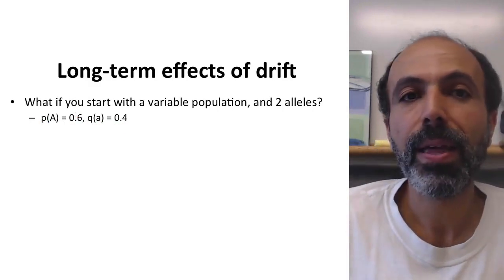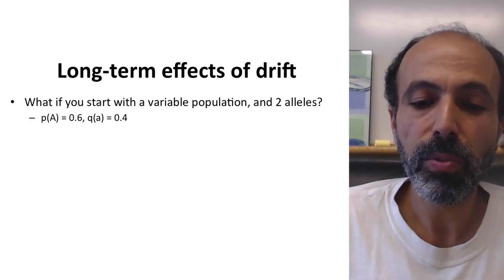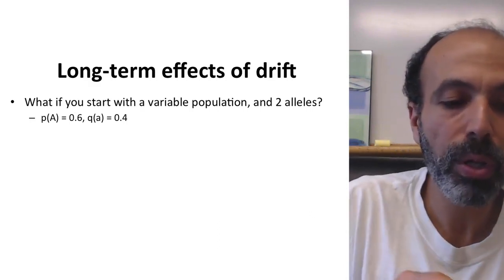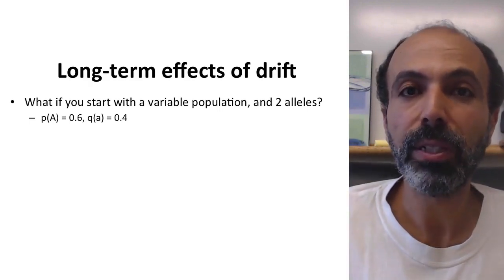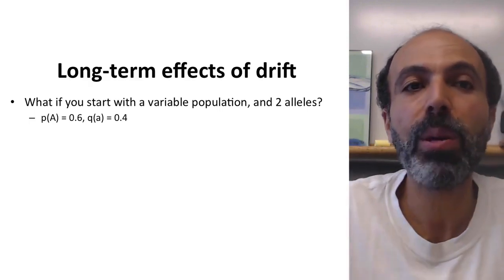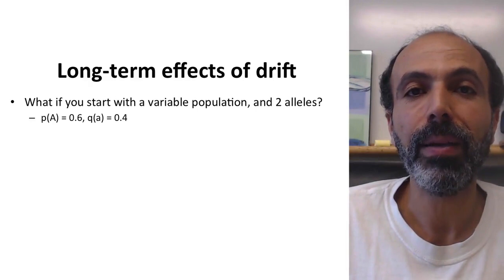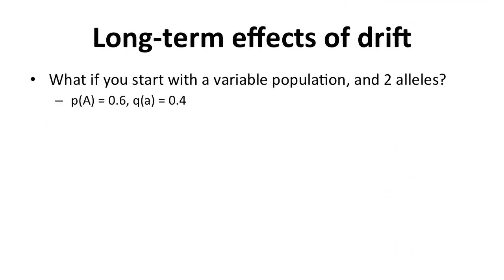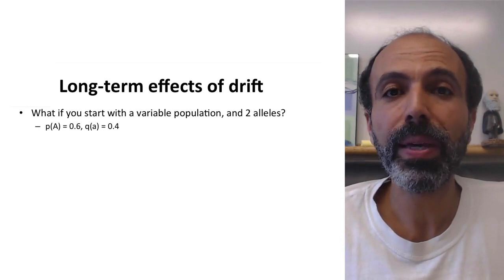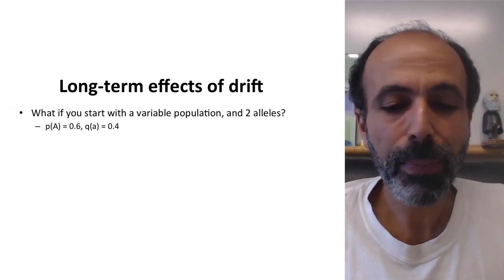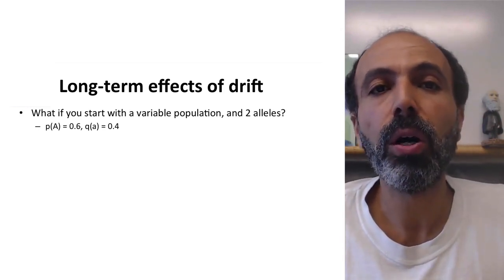If we were to wait thousands of generations, do we think the population is more likely to be fixed for big A or more likely to be fixed for little a? Which one will go to 100%? Will everybody be big A, or will everybody be little a? Well, that was a little bit of a trick question for you. Now, I mentioned that in one generation, we cannot predict whether you're more likely to go towards more big A or less big A. But what's happening here is we're looking at the effects over long times.